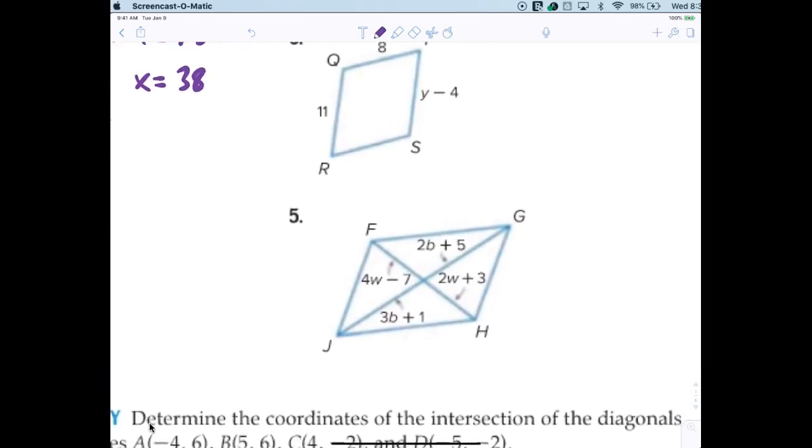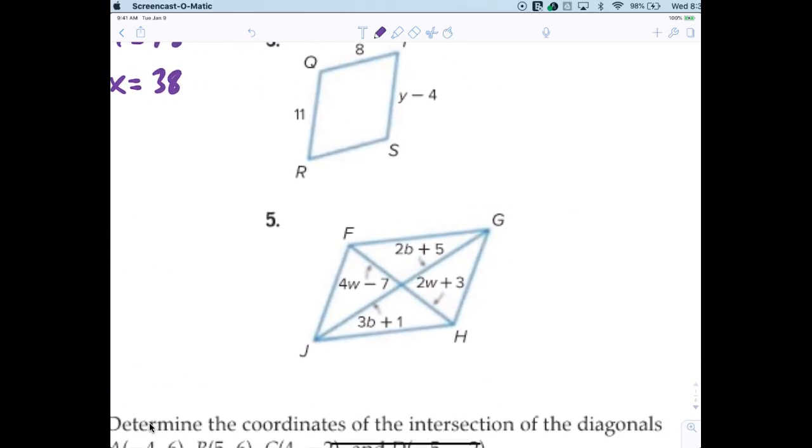Number 3, what's the equation? Someone else. Go. y minus 4 equals 11. So tell me, y equals 15. Now we're going to ask someone different every time to give me some help. So once you say something, let someone else say something. Anybody have any questions with number 3?